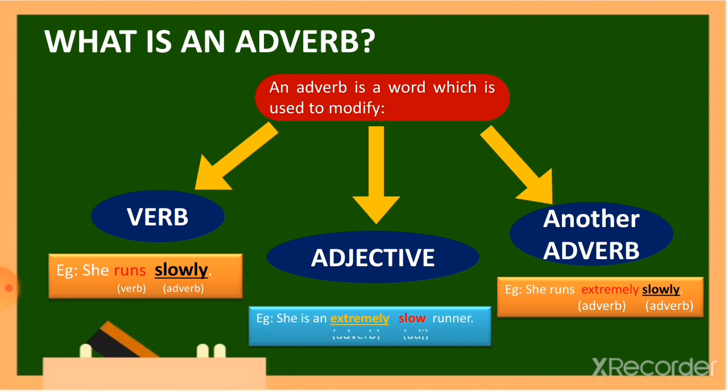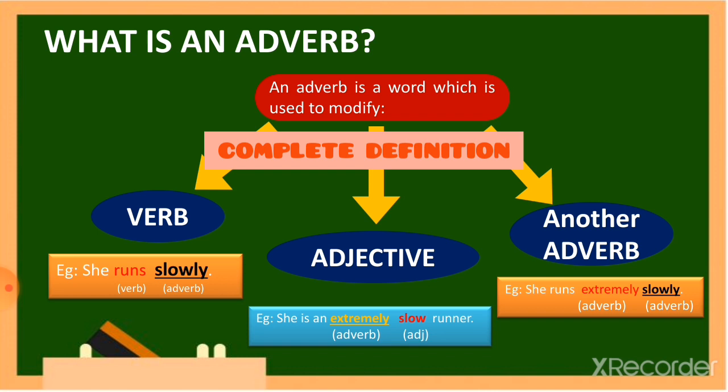So, here is an example of an adverb modifying an adjective. Now we have the complete definition of an adverb. An adverb is a word which is used to modify not only a verb but also another adverb or an adjective as well.